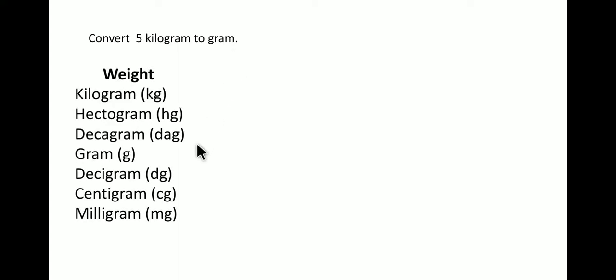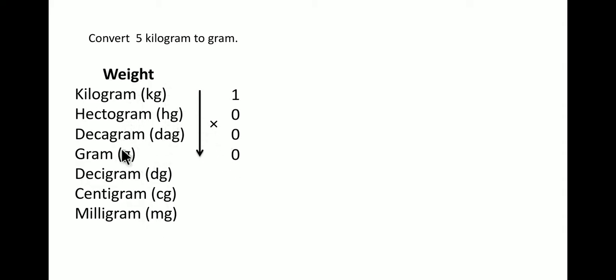So we have the weight chart of units this way, and we are moving from kilogram to gram. That means we are moving from up to down, means we are moving downwards. And if we are moving downwards, that means we will multiply. Now simply, along the side of kg you will write 1, and along the side of hecto you will write 0, 0 and 0 until you reach the required unit.